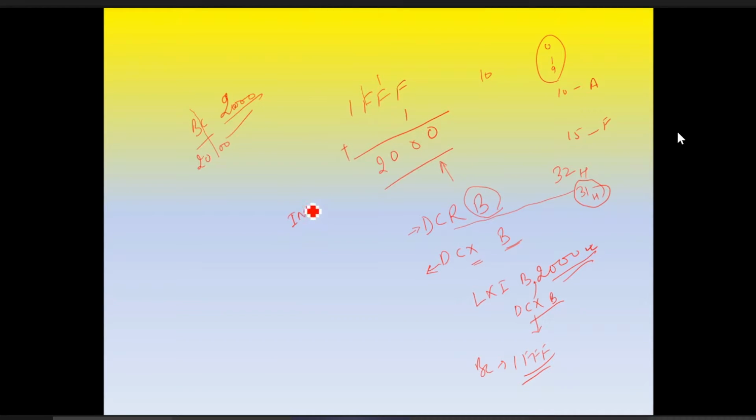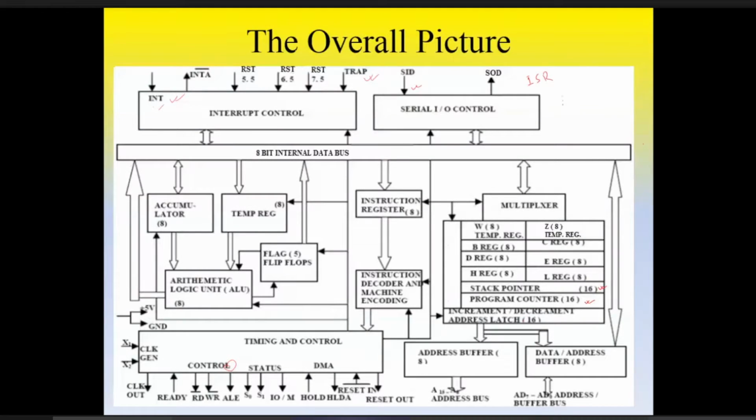Okay, INR is for increment, INX is in register pair, while INR is in a single register. Similarly DCR for decrement, DCX for decrement but in register pair. LXI is for loading immediate. I will explain the addressing modes also: immediate, direct, indirect, register, implied. So all these I will explain. In this we have different registers B, C, D, E, H, L. Some temporary register is there. Then we have accumulator, then we have flip flops.